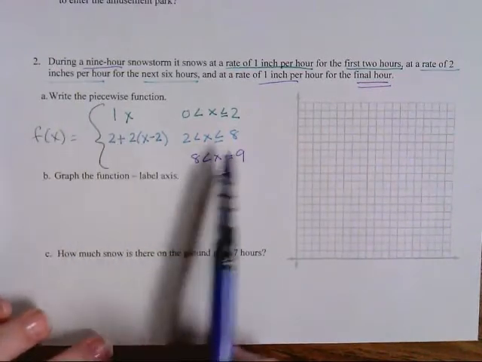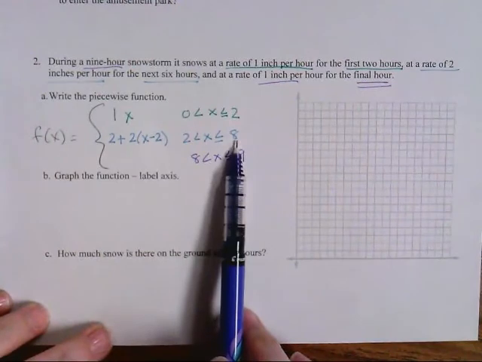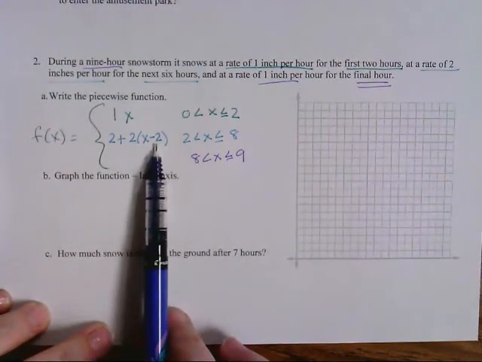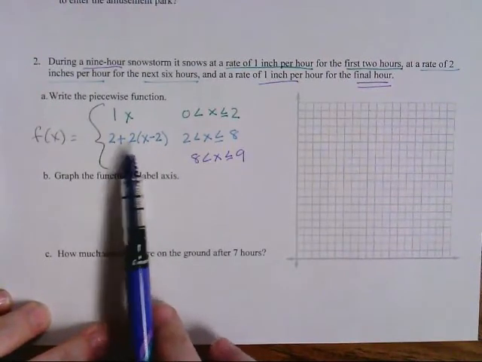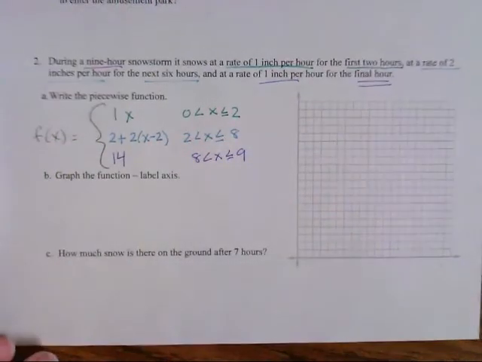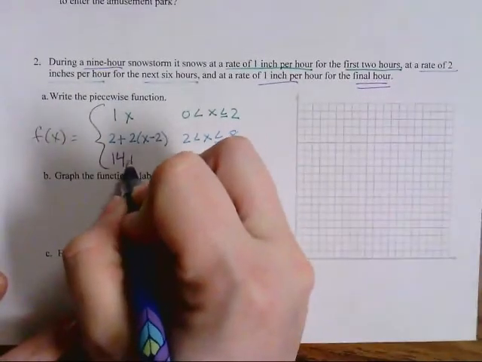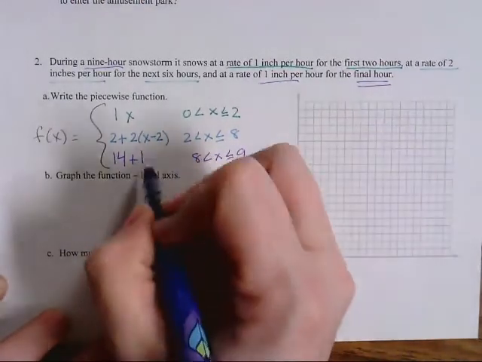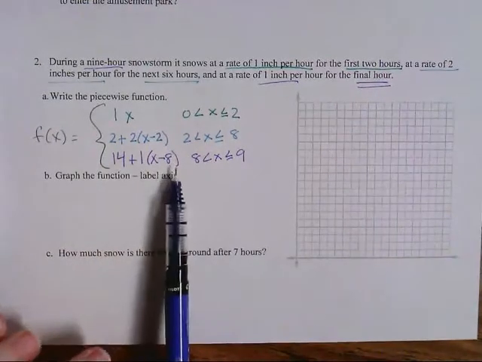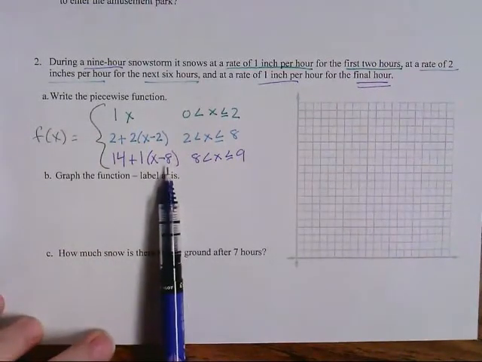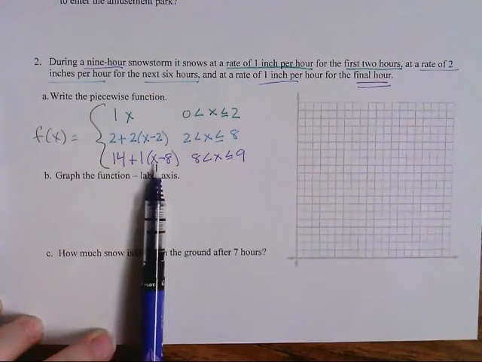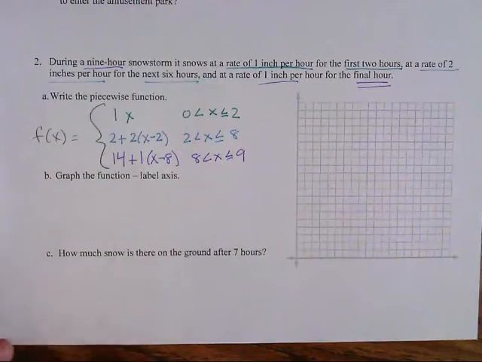Again, I'm not going to write just 1x because I have to build on top of what's already happened. Okay? To know what's already happened, I need to plug 8 into this equation. Okay? 8 minus 2 is 6. 6 times 2 is 12. 12 plus 2 is 14. So up to this point, I have had 14 inches of snow. Okay? I'm going to add to that the 1 inch of snow for all the hours that are past hour 8. So I have to subtract the 8 hours that have already gone by. I have them in here with the 14. So all the hours past 8 get only 1 inch of snow.